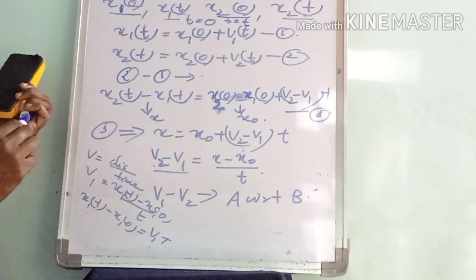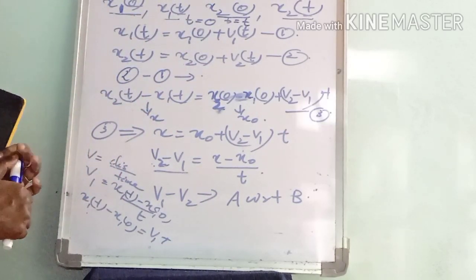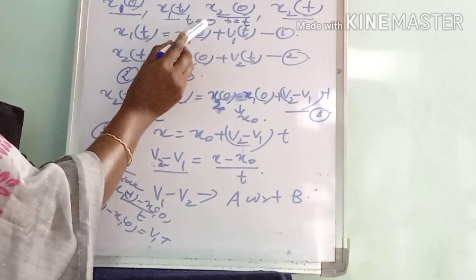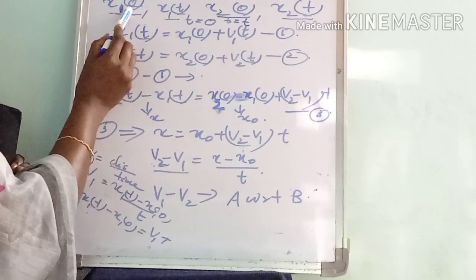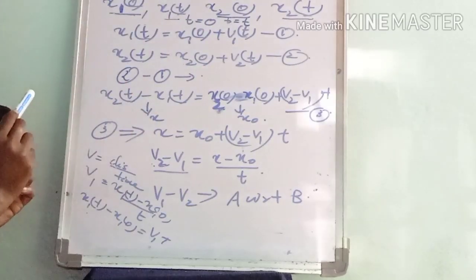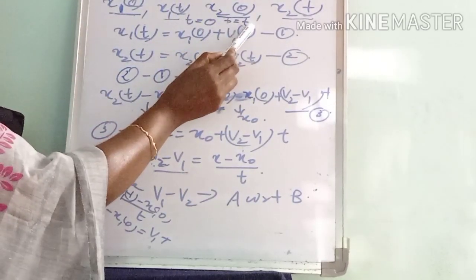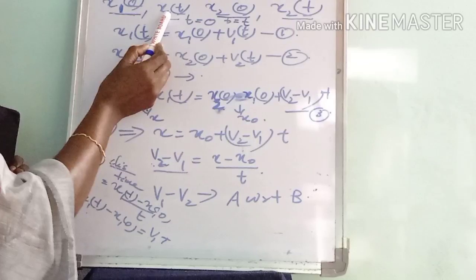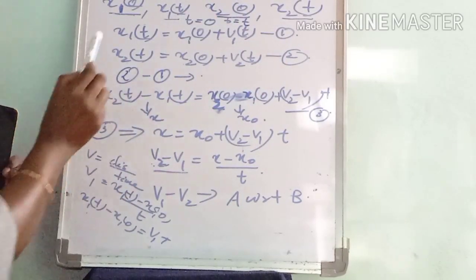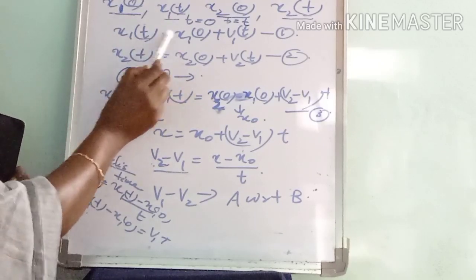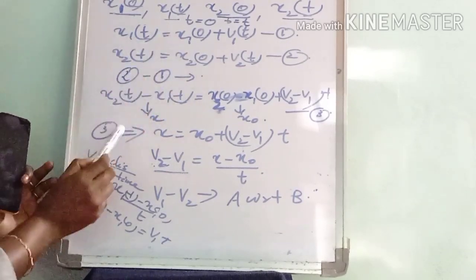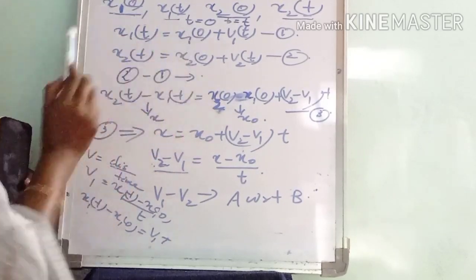Here we are considering two objects A and B. A moves with a velocity v1 and object B moves with a velocity v2. At time t equal to 0, x1 0 is the position of A and x2 0 the position of B. At time t equal to t, the position of A is x1 t and the position of B is x2 t. Then we can represent x1 t as x1 0 plus v1 t. And how do we get this equation?